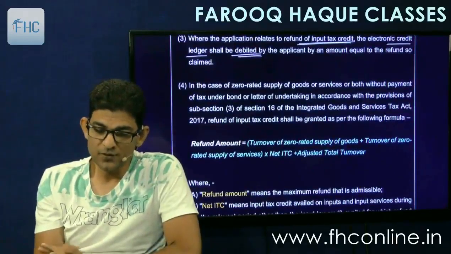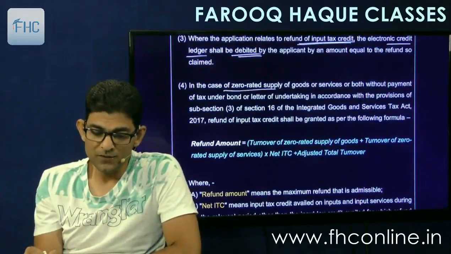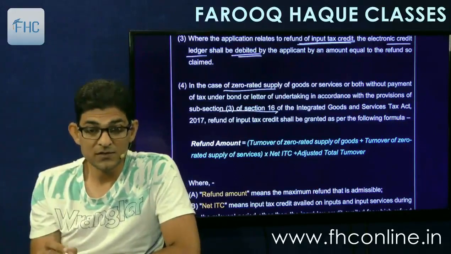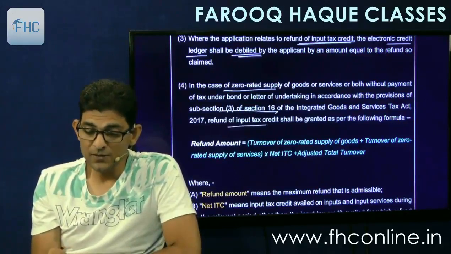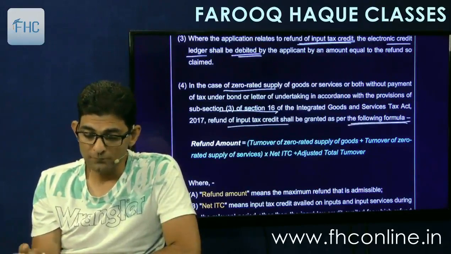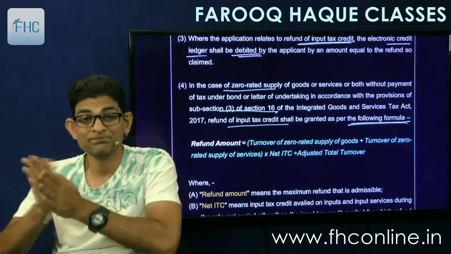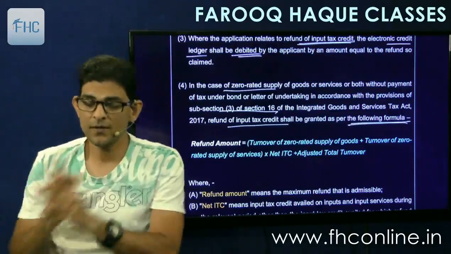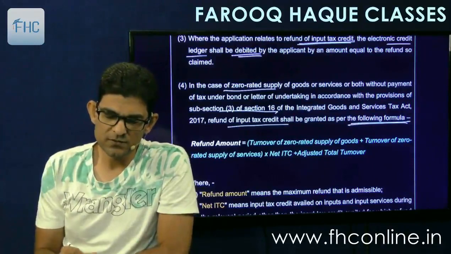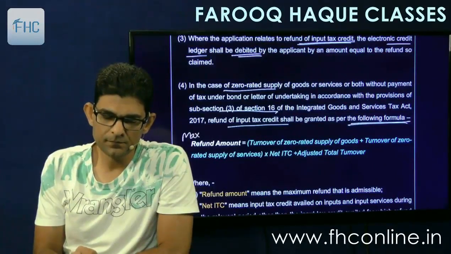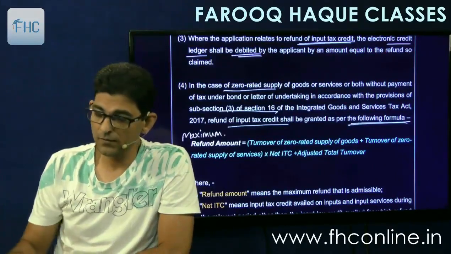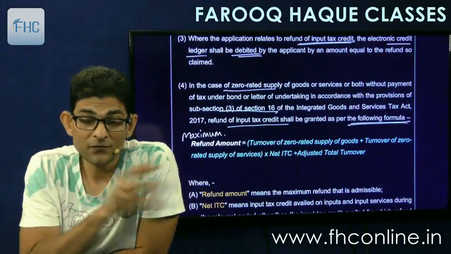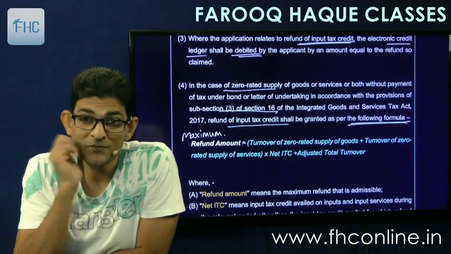Then in case of zero rated supply of goods or services or both without payment of tax under bond or letter of undertaking, in accordance with 16(3) of the IGST Act that we have seen, refund of input tax credit shall be granted as per the following formula. Now it's interesting. This is called the maximum refund. What will be the maximum amount that you can claim as refund? Question may come on this, so let me explain this in detail.